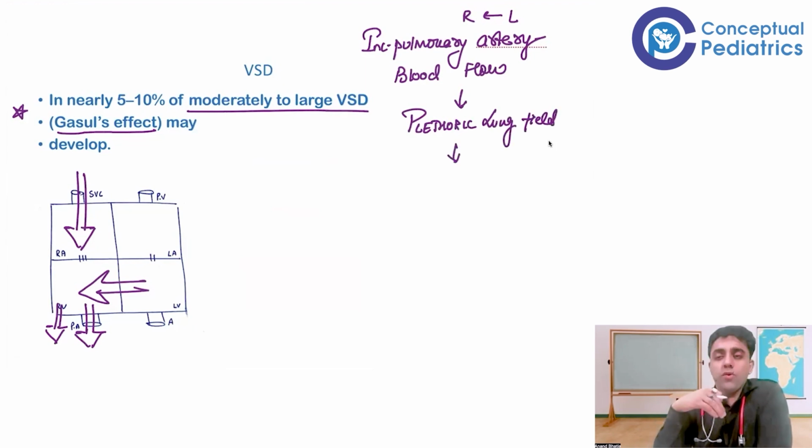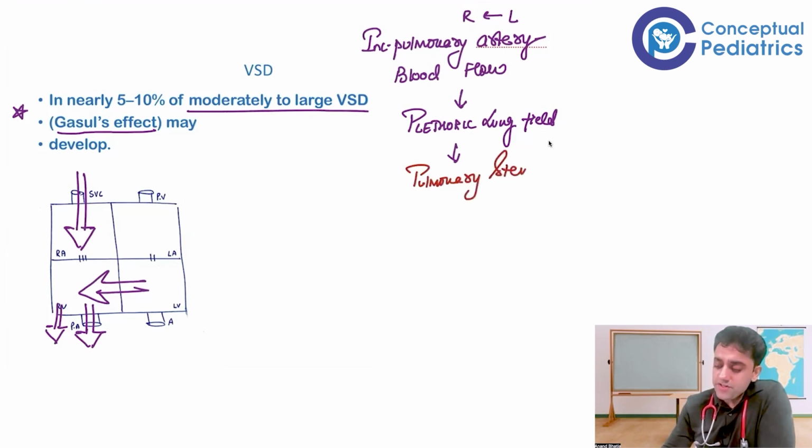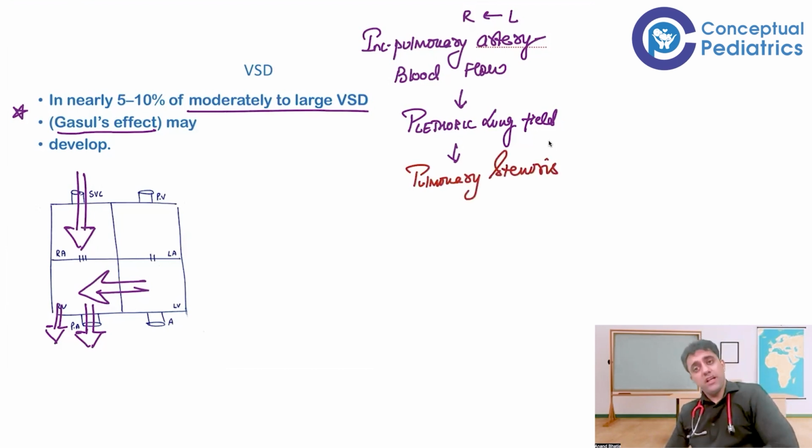So more and more blood is going to the pulmonary artery. What will happen? For example, if more and more traffic is going on a Delhi road, too much traffic, what will happen to the road eventually? That road starts getting tired, exhausted, or damaged. So this pulmonary artery eventually starts getting damaged, and it will develop pulmonary stenosis.